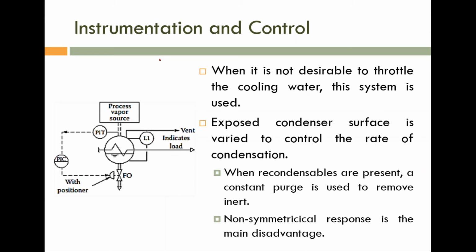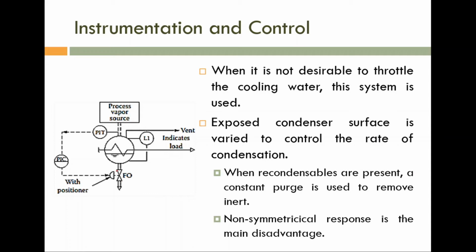Okay. So here, please note, this is a process vapor that is condensed to liquid. So what is happening here? The process vapor pressure is measured, and using that vapor pressure measurement, the PIC is manipulating the condensate rate.